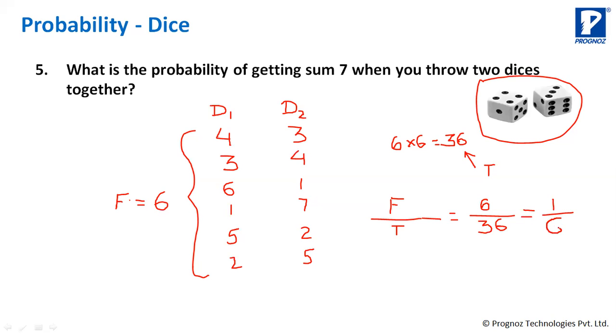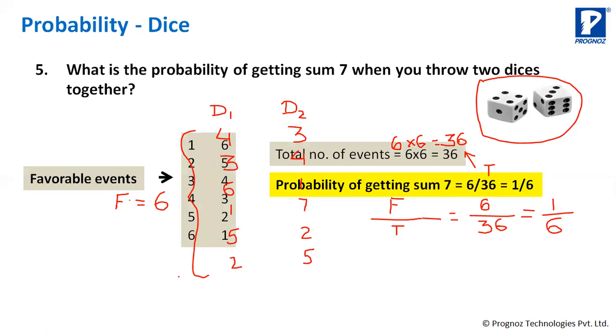So this is the probability that you will get sum 7 when two dice are thrown together. So the solution is also here, you can say.